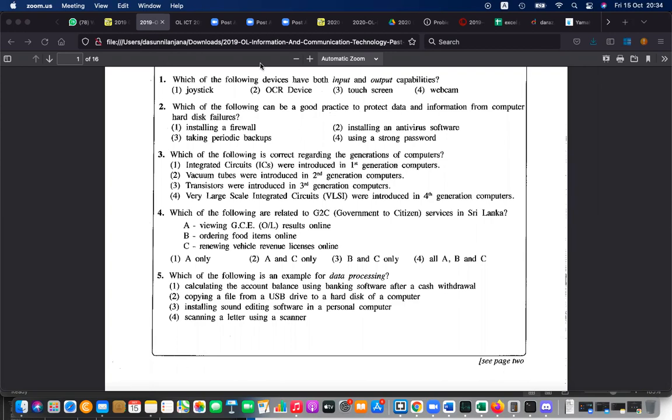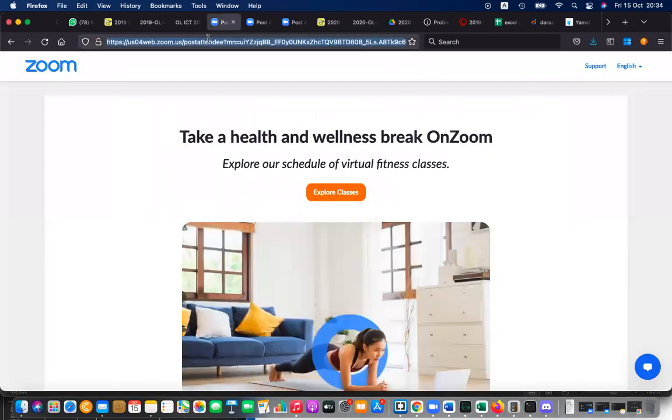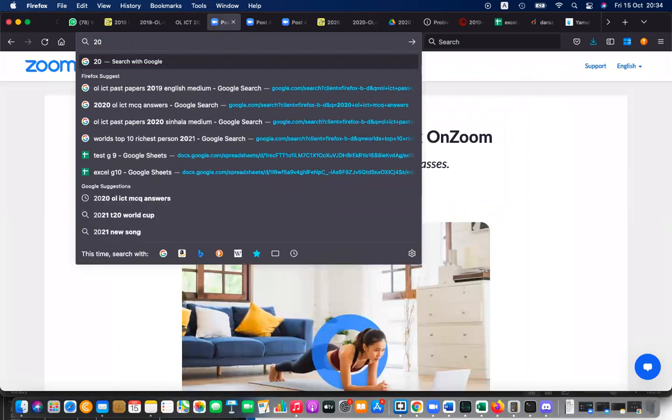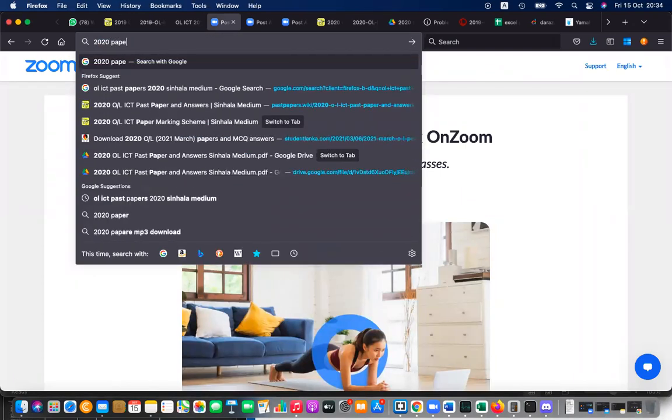Last two questions are remaining, right? Okay, I'll finish that also and then come to this one. So there are only two questions, right? I'll discuss that also and then come to this one. The 2020 paper, right? Okay, let's take those two questions first. The 2020 paper, all ICT.